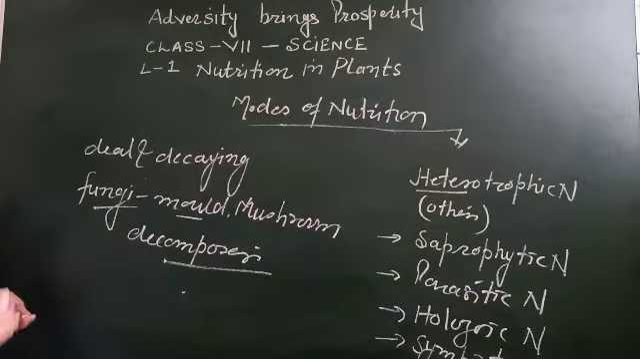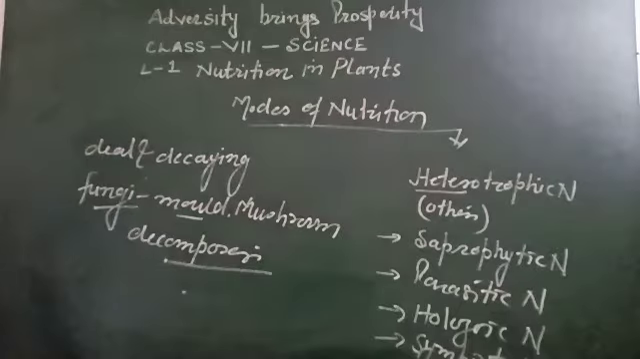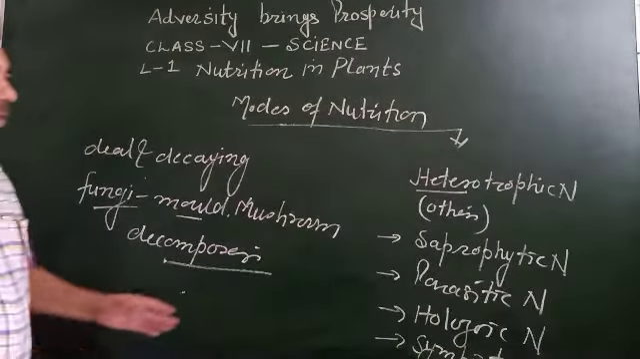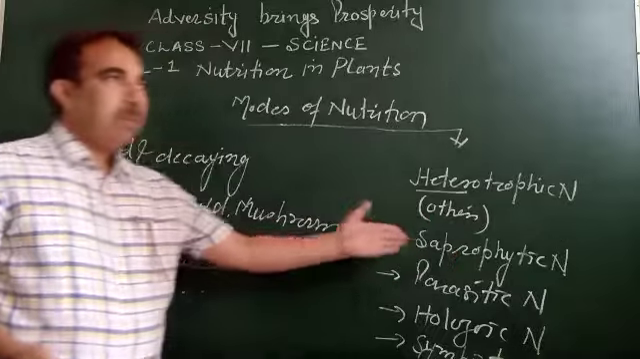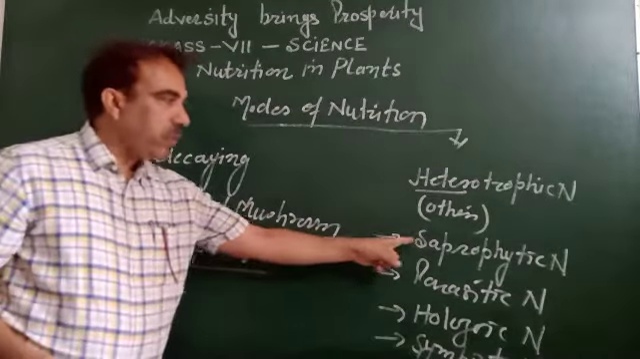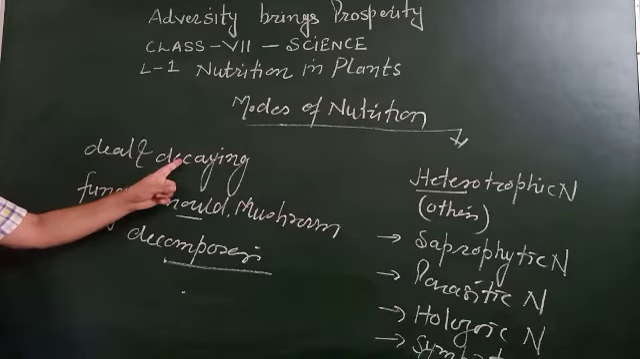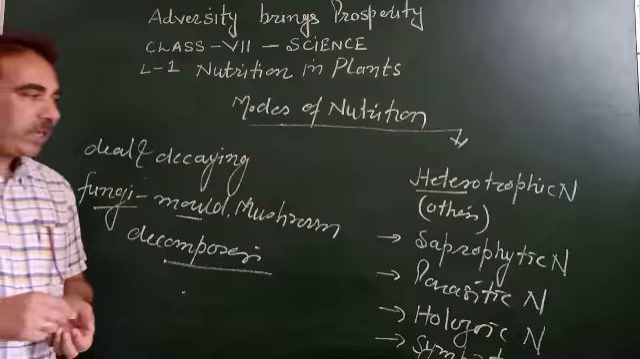Decomposers. You can put some bacteria in this category also. So, what are the examples of saprophytes? Bacteria and fungus, and they get their food from dead and decaying matter. So this is saprophytic nutrition.